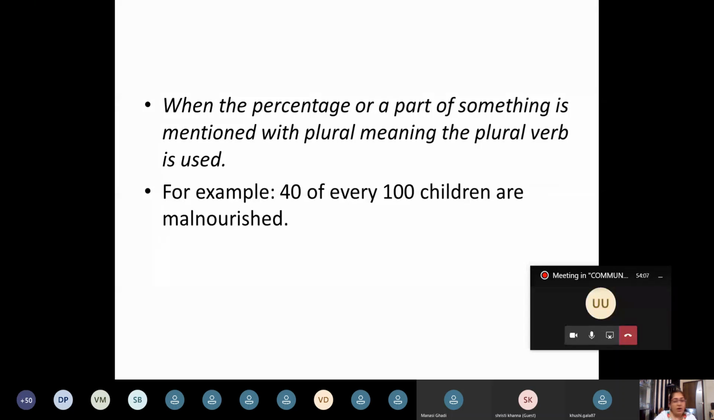When the percentage or a part of something is mentioned with plural meaning, the plural verb is used. For example, 40 of every 100 children are malnourished. So this is a part, 40 is a part of a bigger group, 100. You understand? So it could also mean 40%. 40% of the children are malnourished, or 40 of every 100 children are malnourished. So when you are talking about percentages or a part of something bigger, then you use a plural verb if the meaning of the subject is plural.